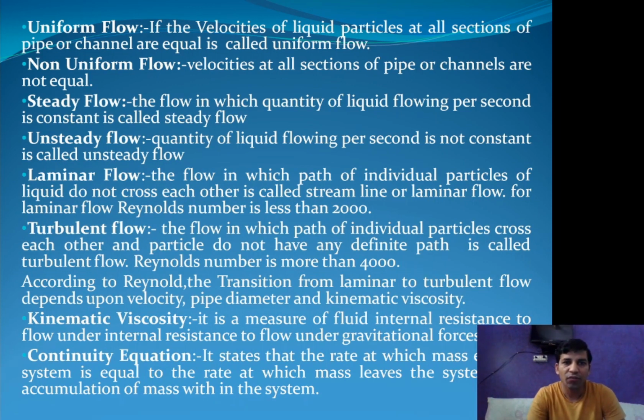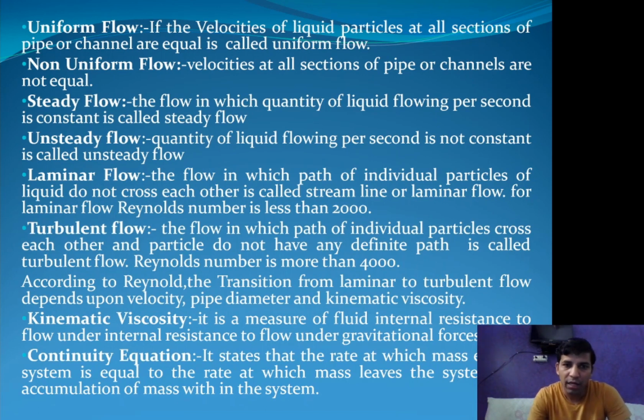Second is non-uniform flow. If the velocity of the liquid in all sections of the pipe is not equal, that is known as non-uniform flow. Steady flow is the flow in which the quantity of liquid flowing per second is constant. That is known as steady flow. And unsteady flow is when the quantity of liquid flowing per second is not constant.